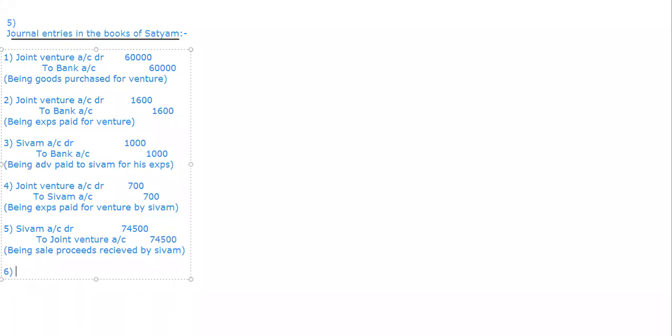Then what is the next one? Yeah, the next one, two things. First, the next one is important. That is, it was agreed that Satyam should receive 3,400 as interest. Now, where are we going to do it? Will it transfer to the personal? If it has to be transferred to the personal, why would he show it in this sum? What did I say in the first part? That every loss or profit which is going to reduce the profits, those should compulsorily pass from the joint venture. So this is also one kind of expenditure which is going to decrease the profits, no? That is the reason the joint venture will transfer to the debit side, because it is going to reduce the profits.